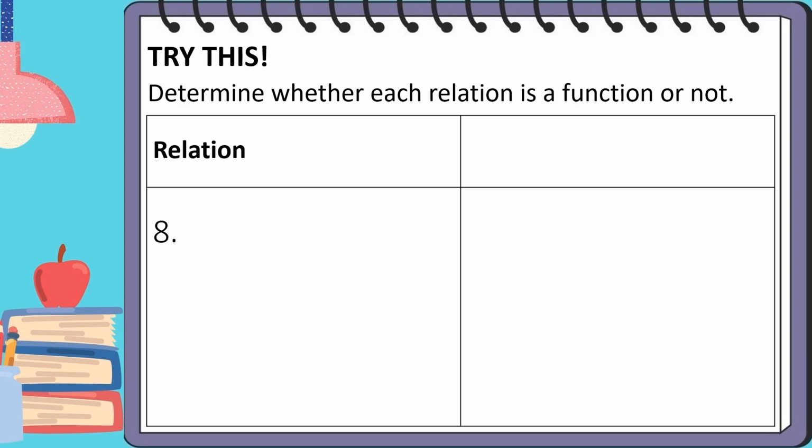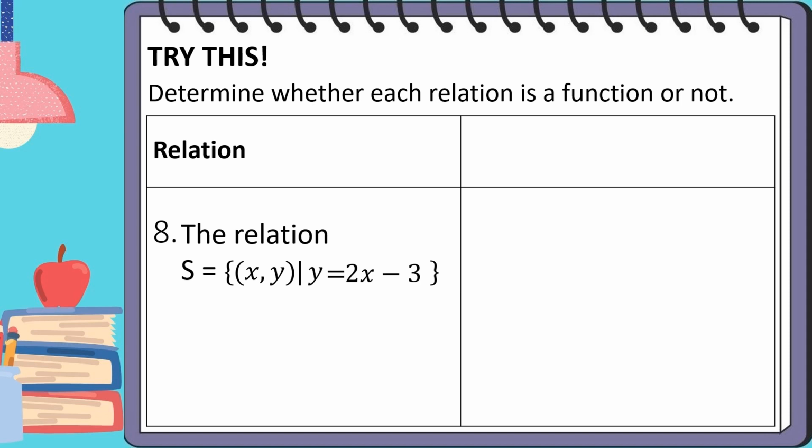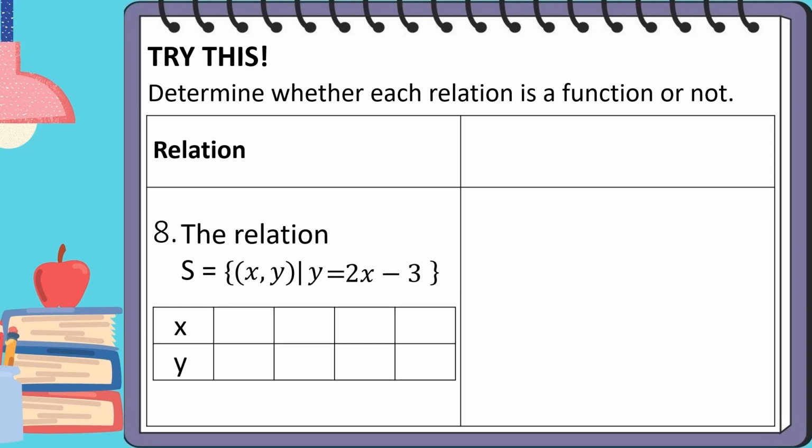Eighth example. The relation S is equal to the set of ordered pairs such that y is equal to 2x minus 3. Given sample table of values, when x is equal to 1, y is equal to negative 1. When x is equal to negative 1, y is equal to negative 5.